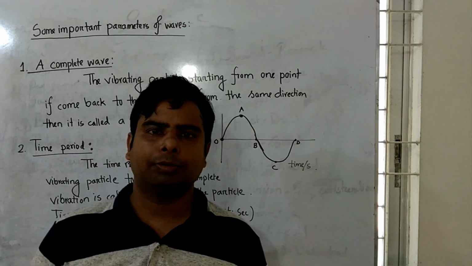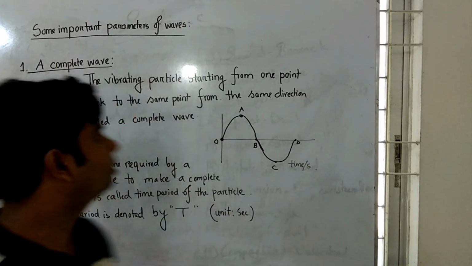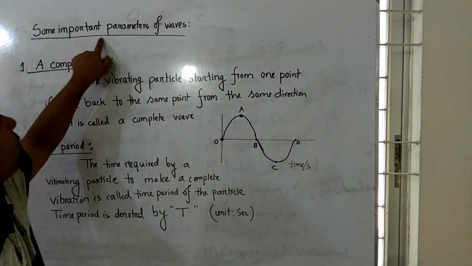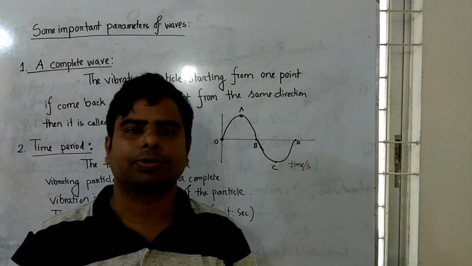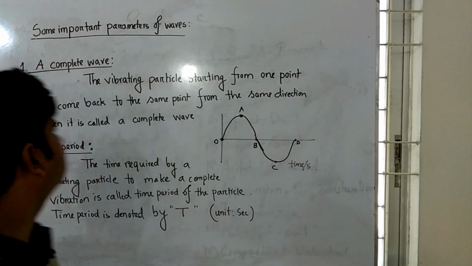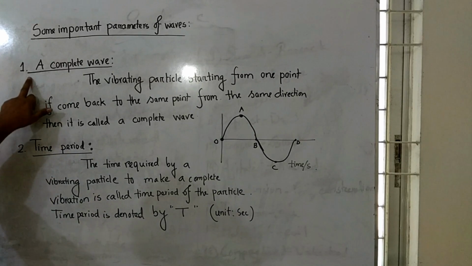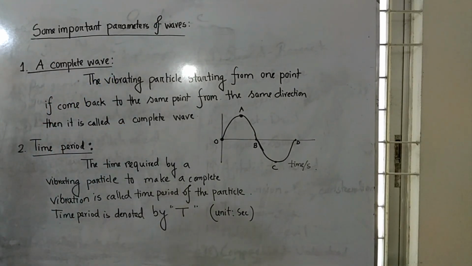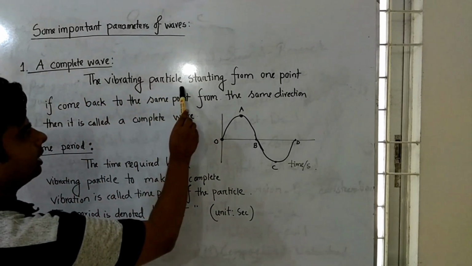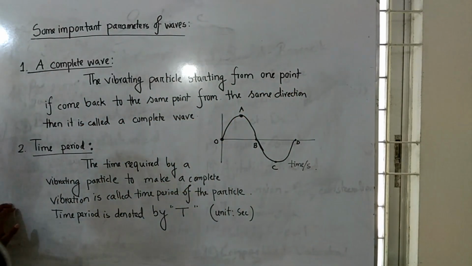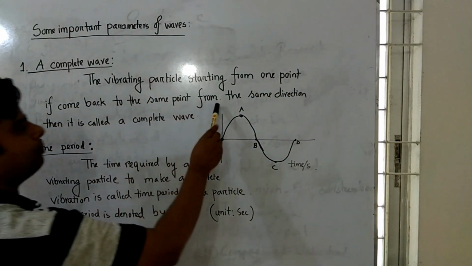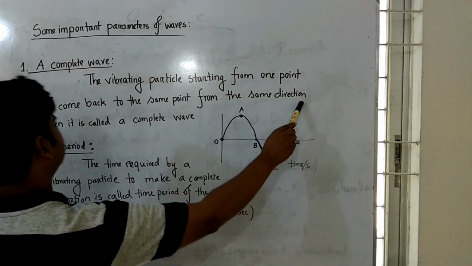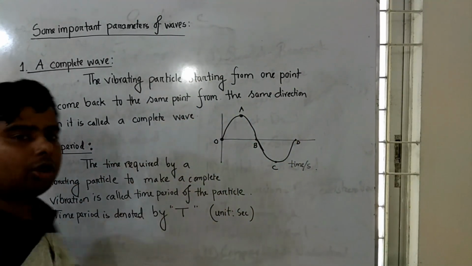Today I am going to discuss some important parameters of waves. Number one, a complete wave. If the vibrating particle starts from one point and comes back to the same point from the same direction, then it is called a complete wave.